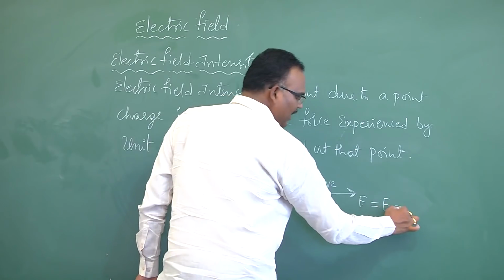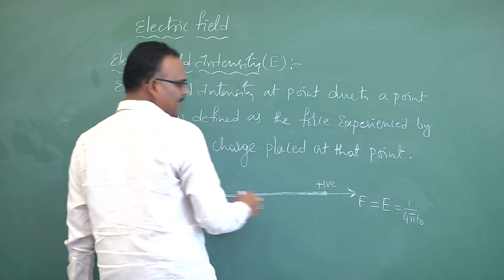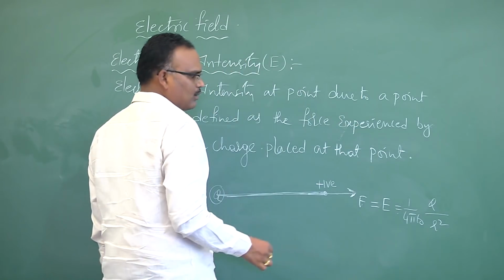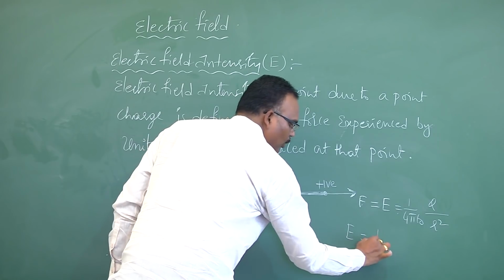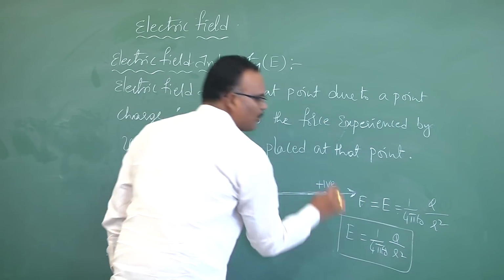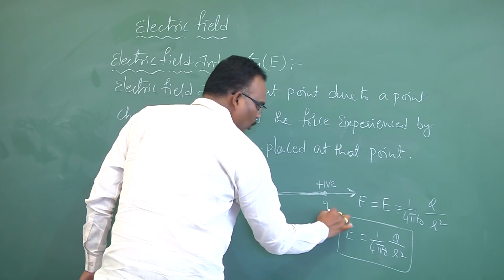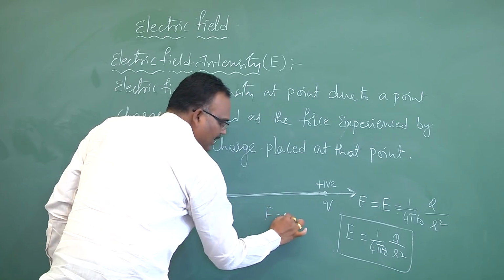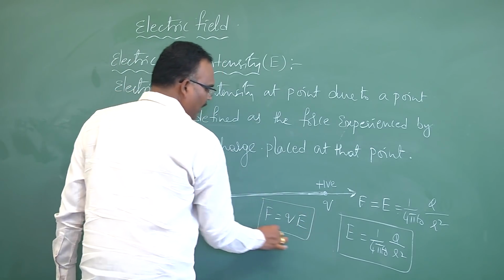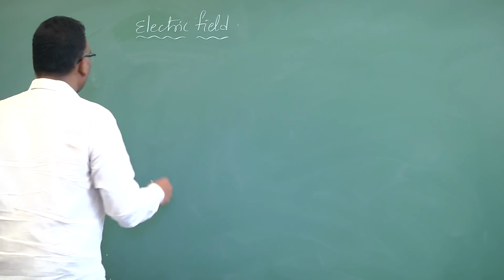If you write the expression for force, it is 1 by 4 pi epsilon naught, one charge is Q, another charge is 1, divided by R square. So the expression for electric field due to a point charge is 1 by 4 pi epsilon naught Q by R square. This is important. If I replace the unit positive charge with Q, then I write F is equal to QE. This is another expression for force. You have to remember carefully. See, electric field is a vector quantity.